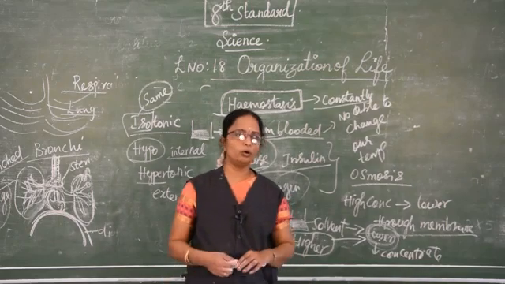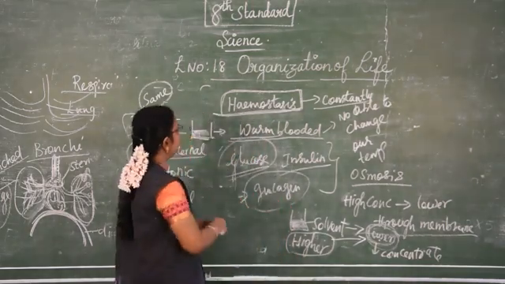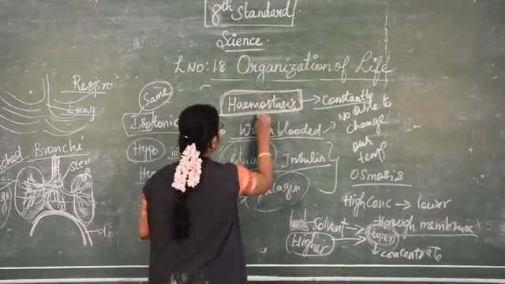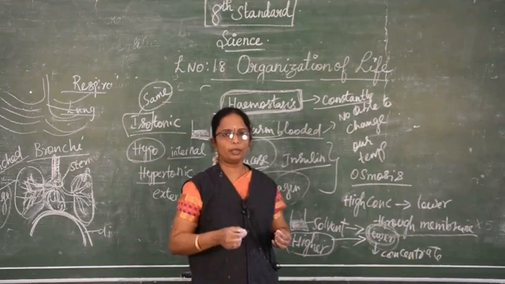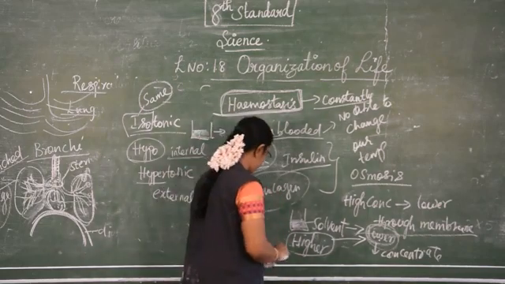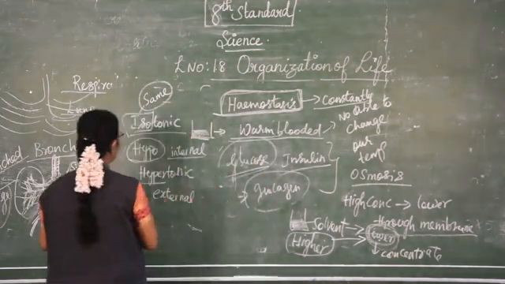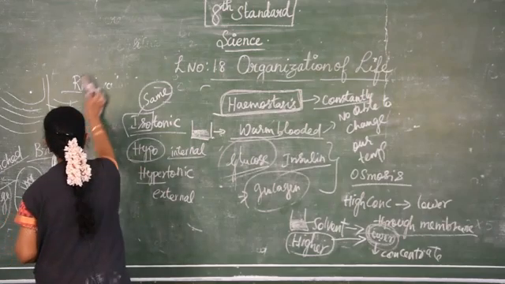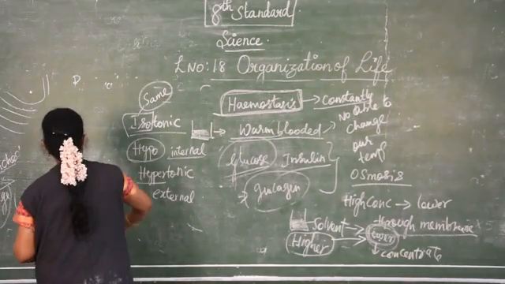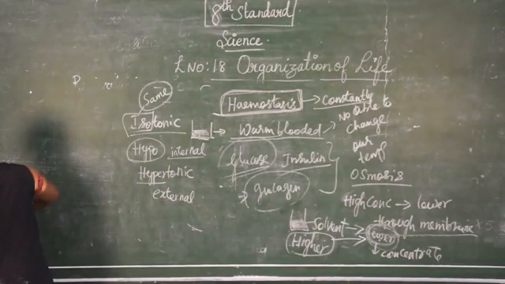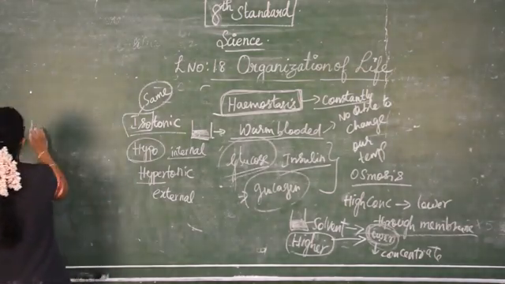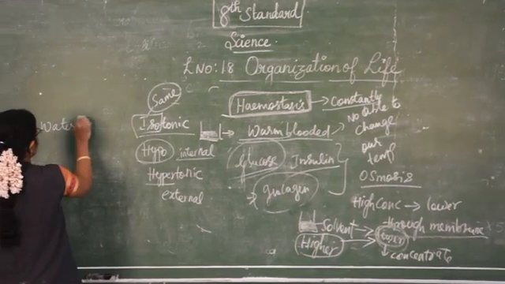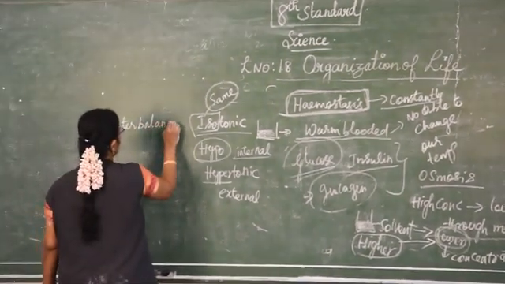Next, about osmoregulation. As I said about homeostasis in man, some of the animals also keep their body temperature according to the environment. They are keeping their water balance, so the water balance becomes regulated by them.